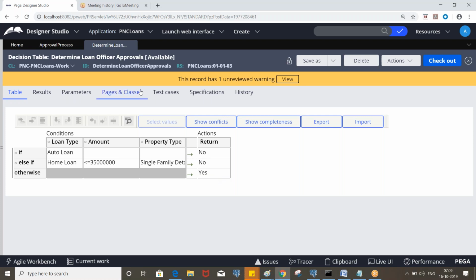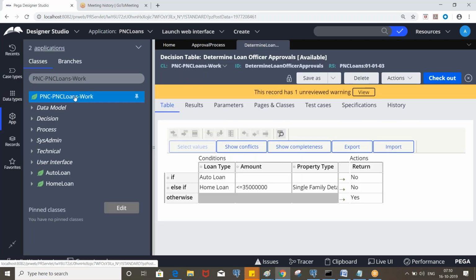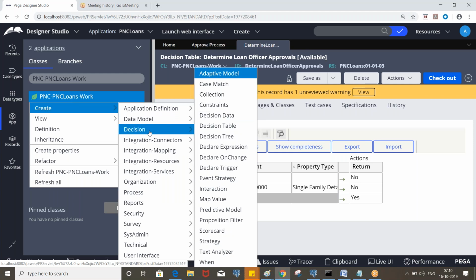Now think of how you can put the conditions in the when rule. How many conditions would you need to put if it is a when rule? Loan type, auto loan, then again you need to put the same condition, then you need to check the loan amount, then property type. And if it is not, let me just create a when rule.